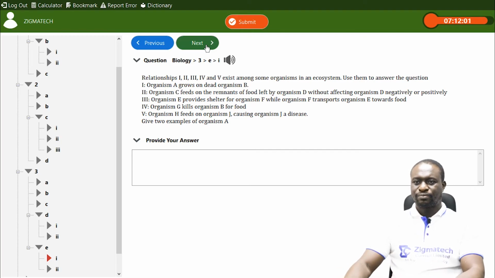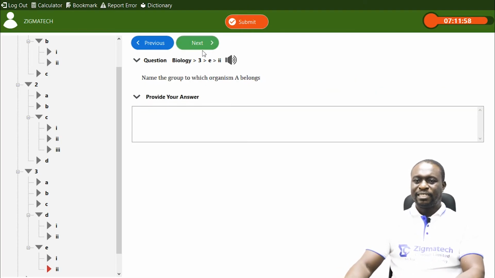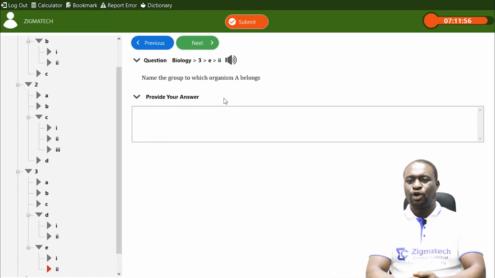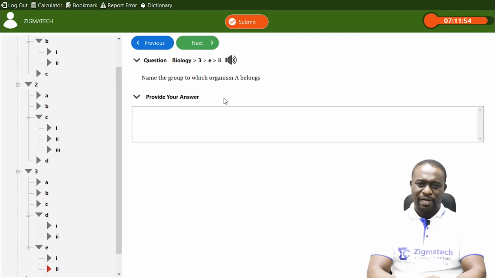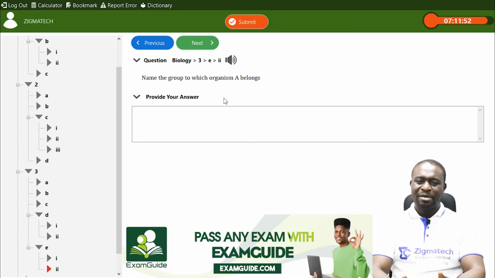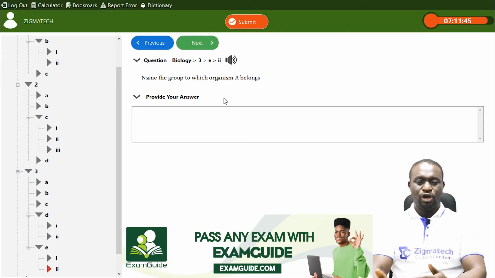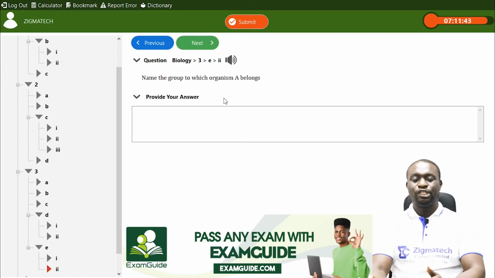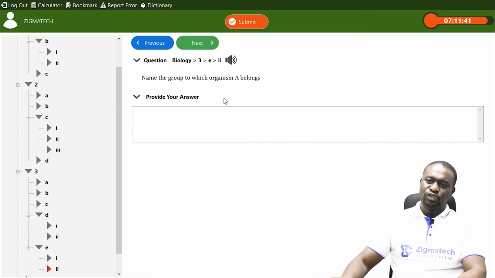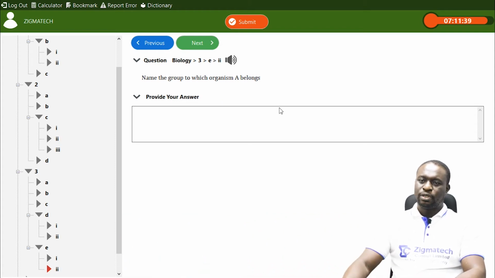And then finally, they said, name the group to which organism A belongs. I've just mentioned it. Organism A belongs to either fungi or bacteria. You can say it belongs to kingdom Fungi or kingdom Monera. So that's the group they belong to.